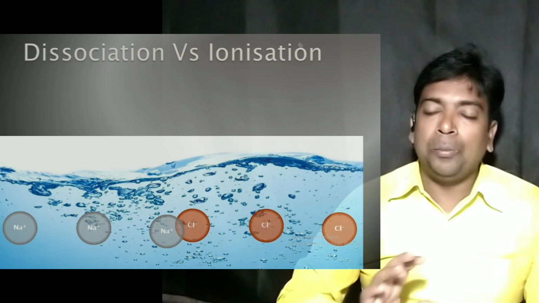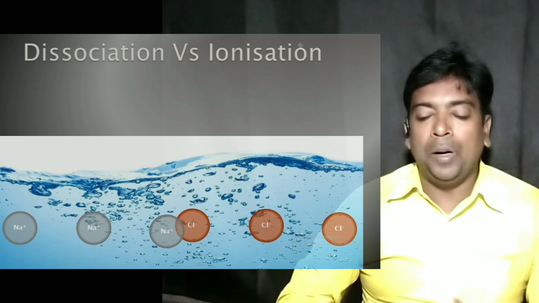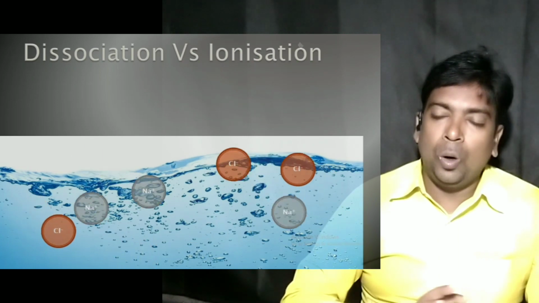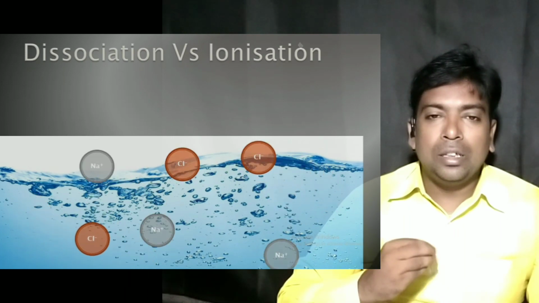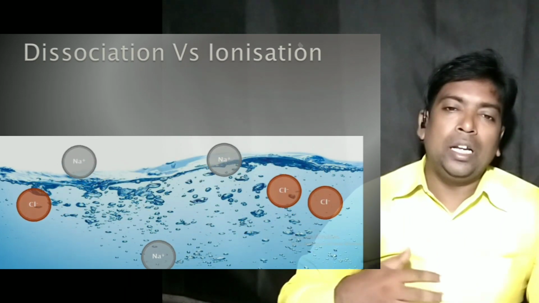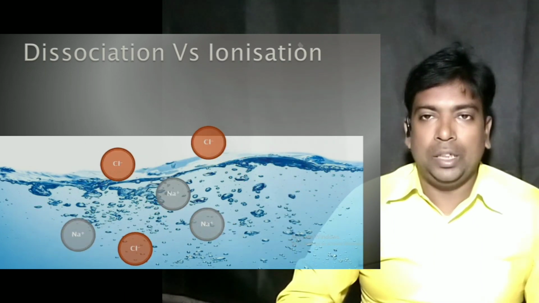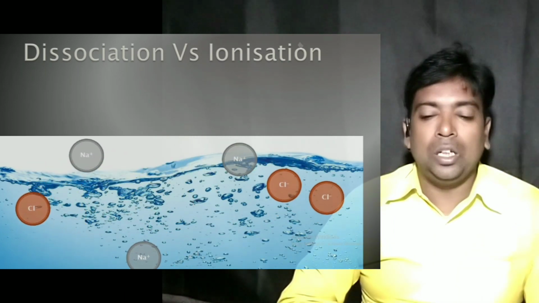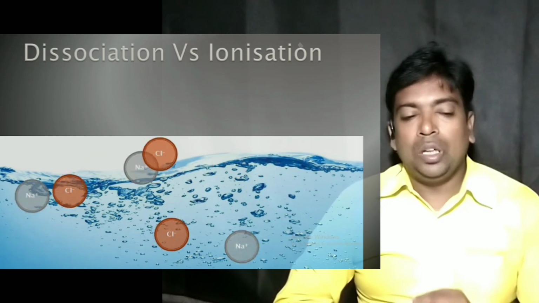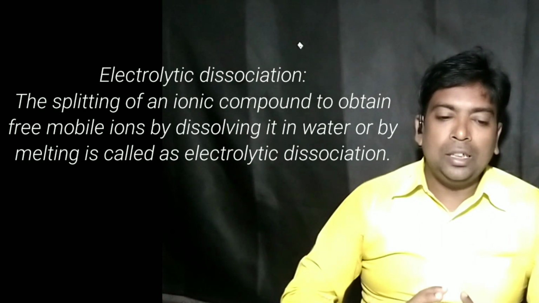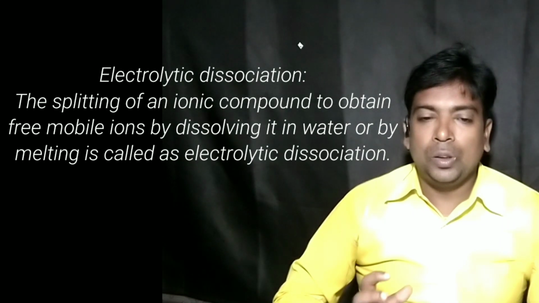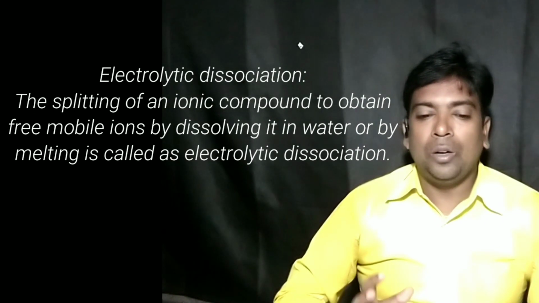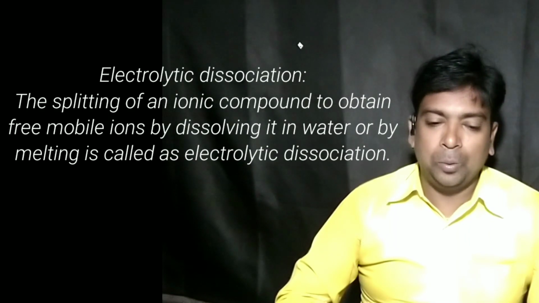After they are separated from each other, they become free and mobile, and they move around in all directions in the electrolyte. So now these ions are mobile ions, free to move, moving in the electrolyte. This process is known as electrolytic dissociation. So what is electrolytic dissociation? It is the separation of ions in an ionic compound to obtain free mobile ions when this ionic compound is dissolved in water.